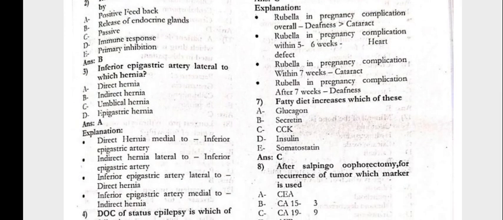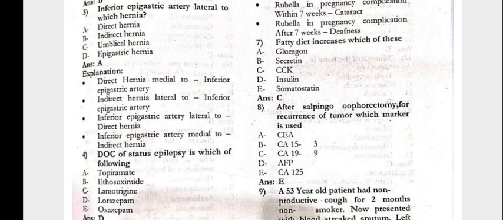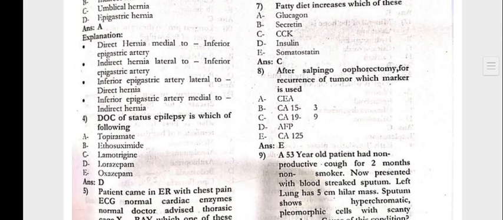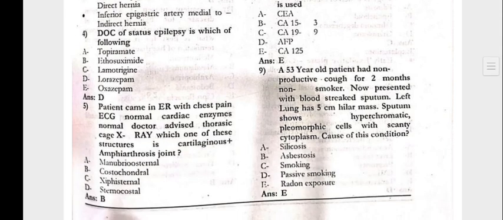Question number 7, the fatty diet increases which of these, that is CCK. Question number 8, after salpingo-oophorectomy for recurrence of the tumor, which marker is used, that is CA125.